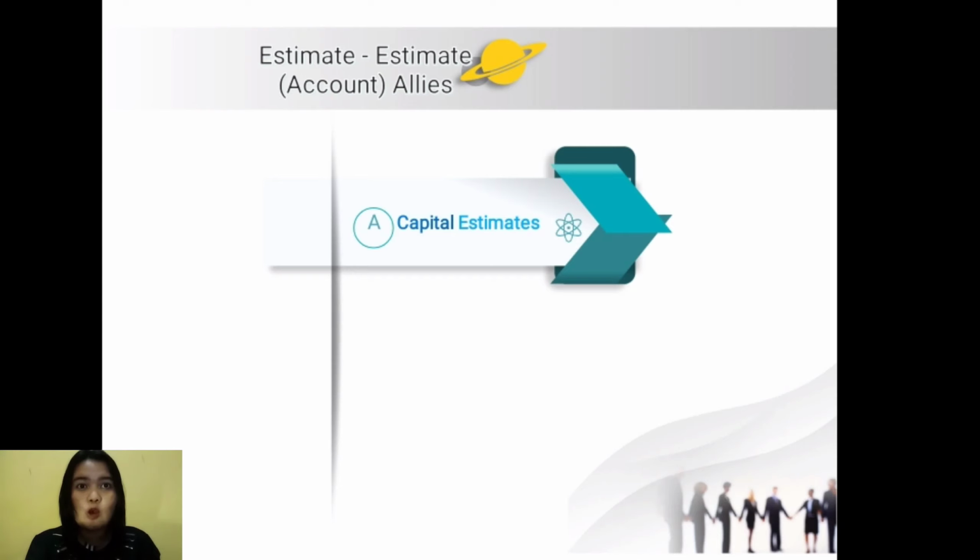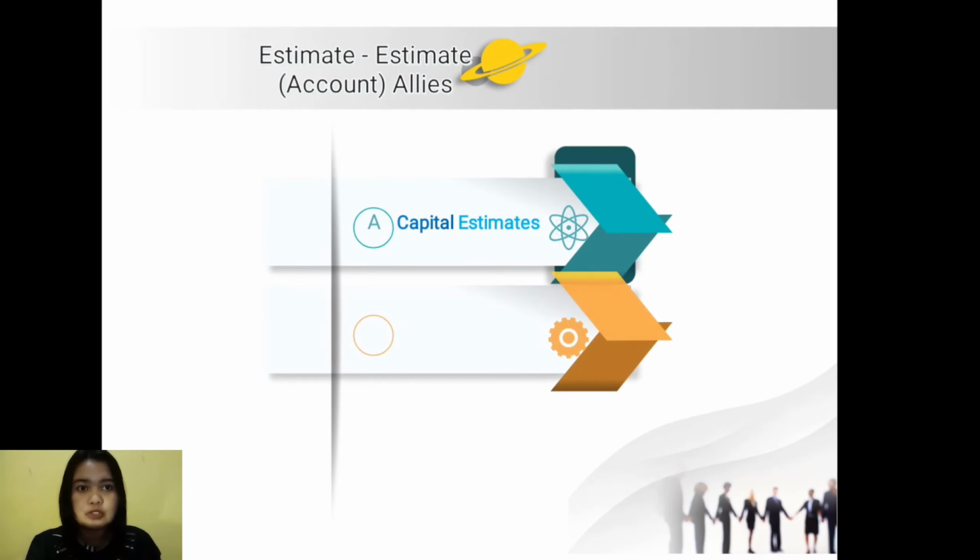This estimate combines all the components that increase or decrease the amount of capital, whether originating from the initial investment, additional investment, reducing investment, or that originating from the distribution of profit or loss. B. Drawing forecast. This forecast is generally open to accommodate various transactions that change the amount of capital of the allies. Therefore, this estimate can be classified as a provisional estimate that will eventually be combined with the capital estimates.